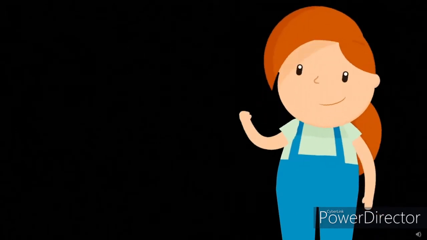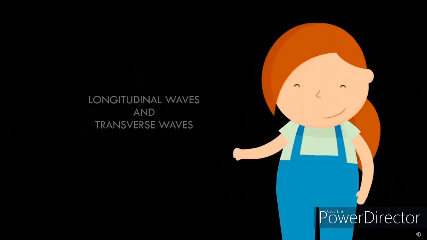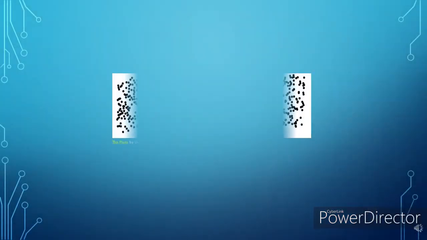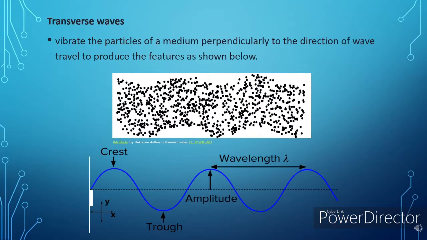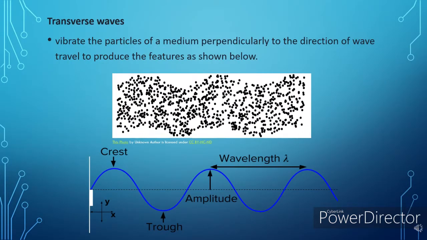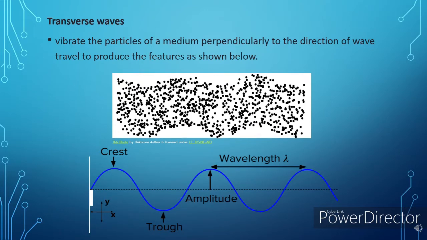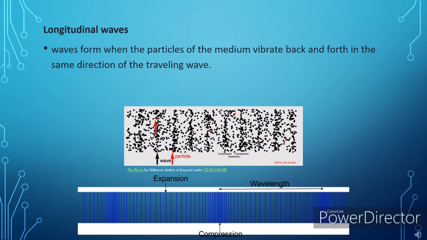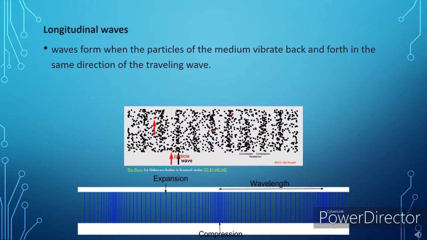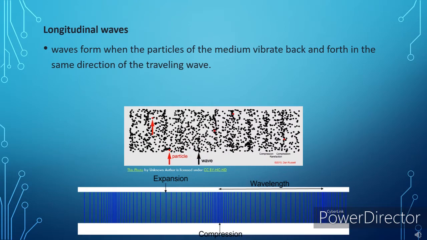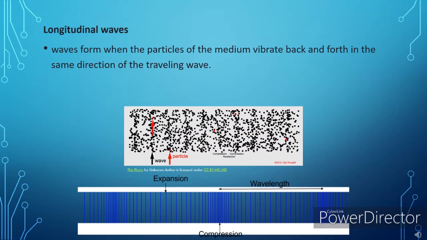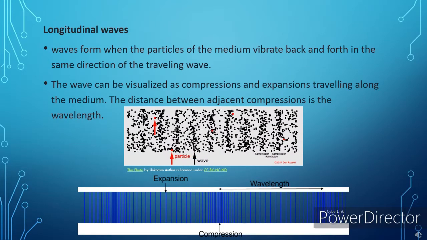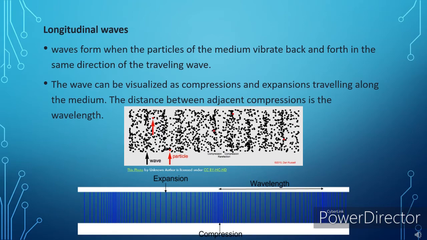The two types of mechanical waves are longitudinal waves and transverse waves. Transverse waves vibrate the particles of a medium perpendicularly to the direction of wave travel to produce the features as shown below. Longitudinal waves form when the particles of the medium vibrate back and forth in the same direction of the traveling wave. The wave can be visualized as compression and expansion traveling along the medium. The distance between adjacent compressions is the wavelength.